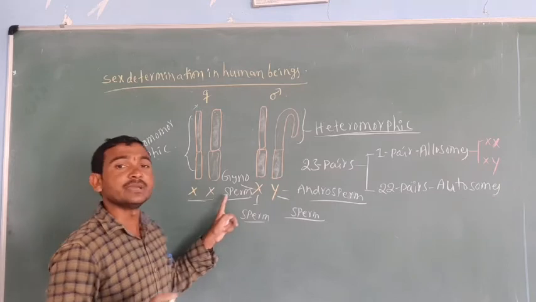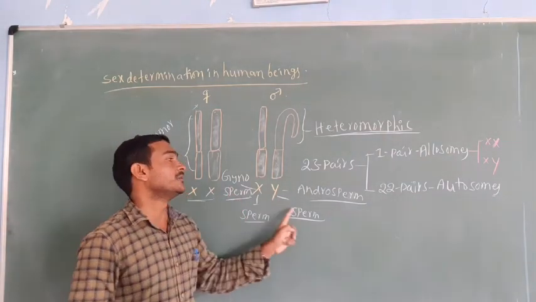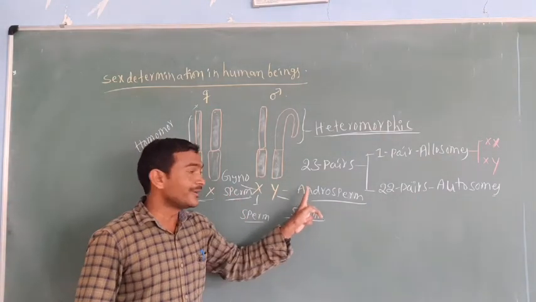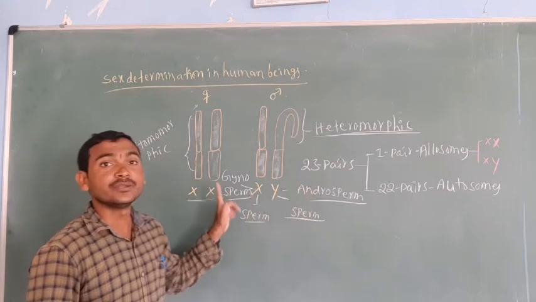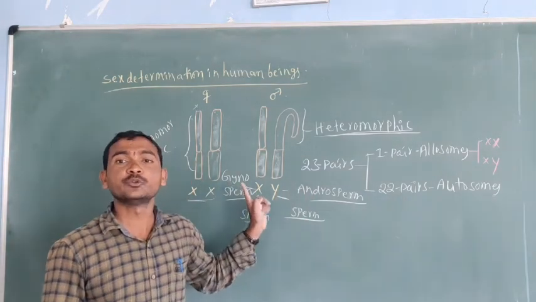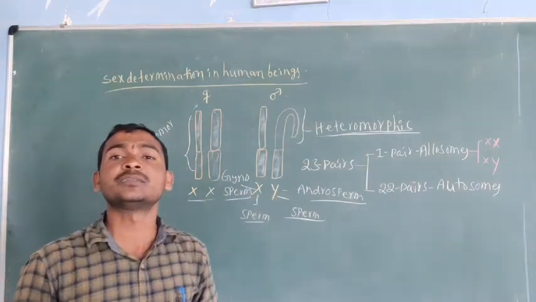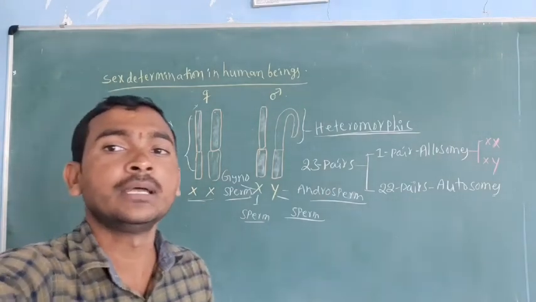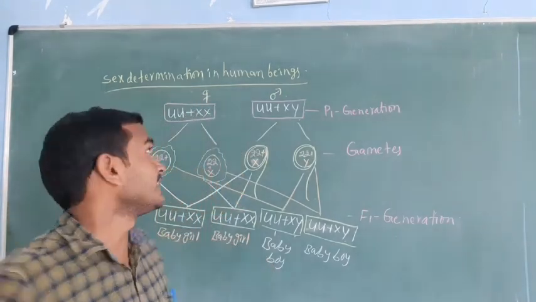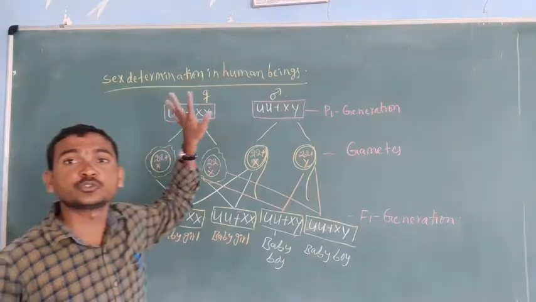The study of the female reproductive system is gynecology, and the study of the male is andrology. So androsperm here, gynosperm here. Now what we have to do? The sex determination in human beings with chromosome number.